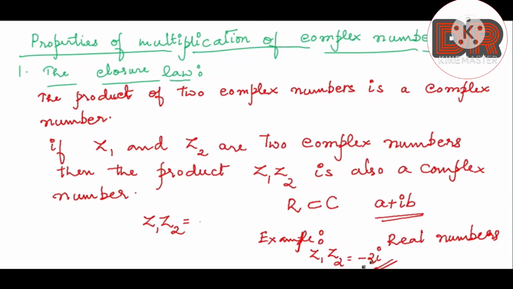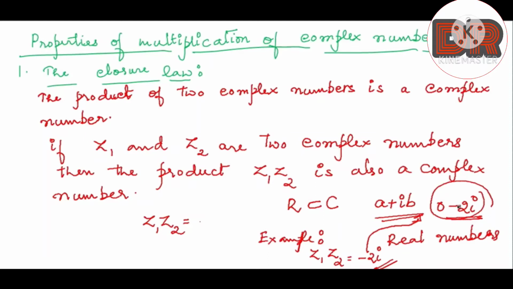We can express this only-imaginary part in the format of a plus ib; we can write it as 0 minus 2i. So this is also in the format of a plus ib, so this is also a complex number. According to the closure law of multiplication, the product of two complex numbers is always a complex number. So this is the first property.